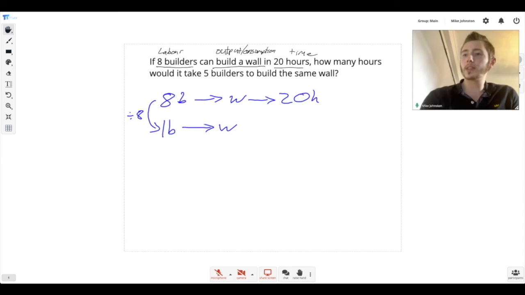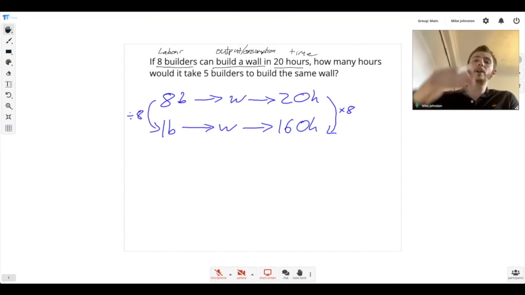Okay, so we know that these have an inverse relationship. So as we decrease the number of builders, we're going to increase the time by the exact same amount. So we're going to times by 8, which means to build this 1 wall, it's going to take 20 times 8, which is 160 hours. Okay, so now we've found the case for 1 builder. It will take 160 hours to build the wall.